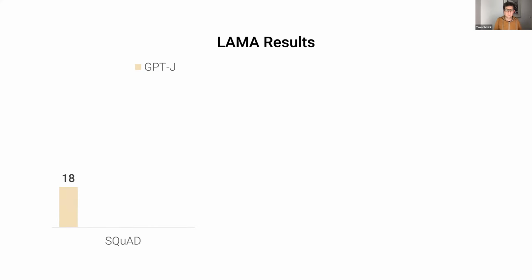It consists of 3 different subsets. One of them is the SQuAD subset, which we can see here. And in particular, what we can see is the accuracy on that data set that a GPT-J model, a 6.7 billion parameter language model, gets without any tool use, without any tricks. Just taking the model out of the box for that data set gives us an accuracy score of 18. Now, another important baseline to look at is what happens if we continue training our GPT-J model on the language modeling data set that we use, which is CCNet, because we know that most of our models are undertrained. So just training them for longer on the same data usually gives us some improvements.